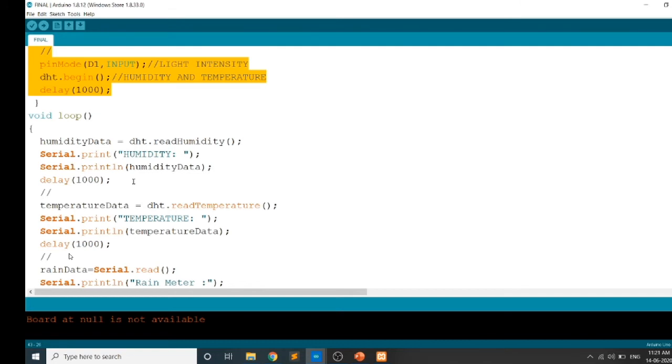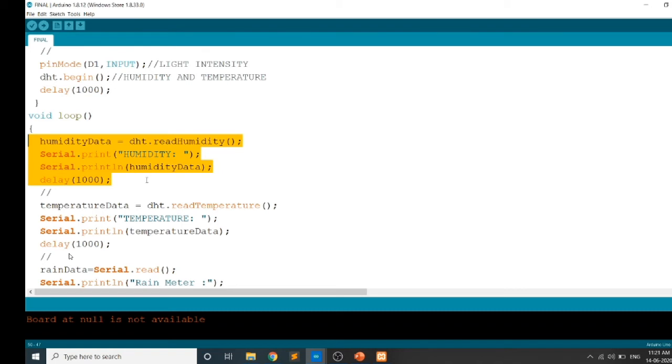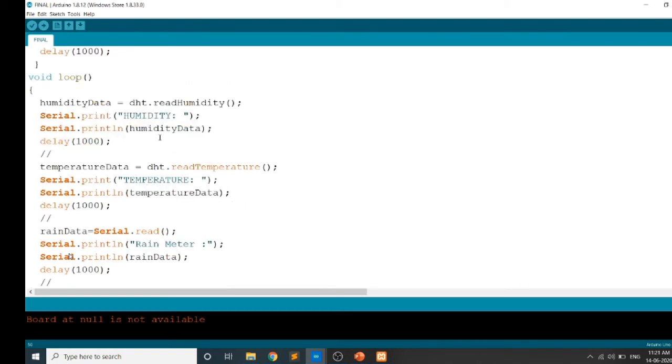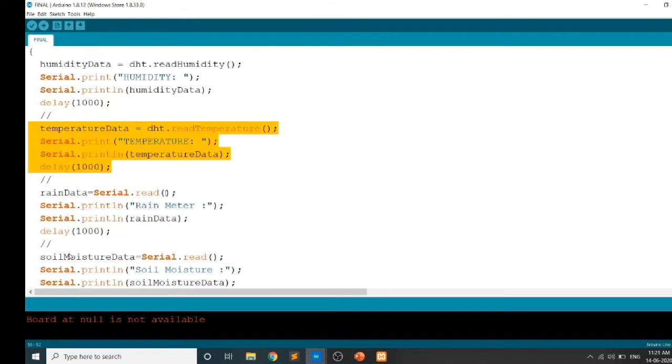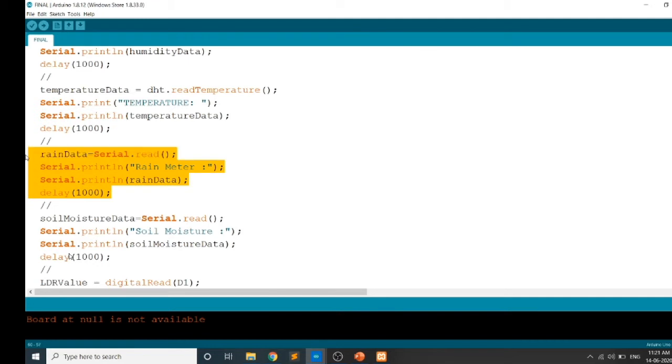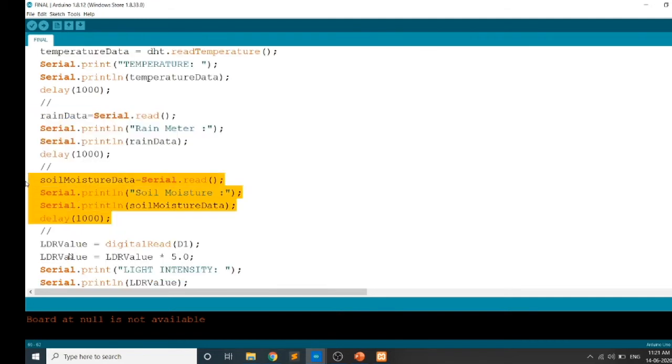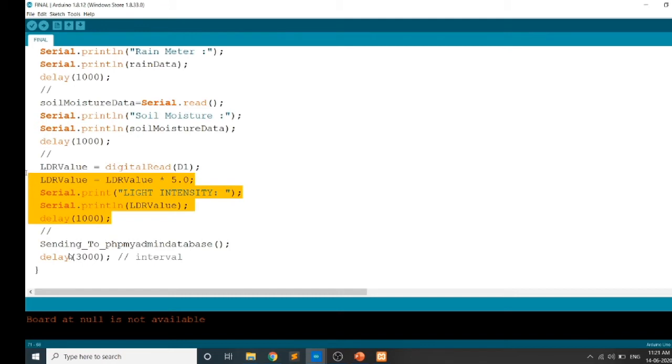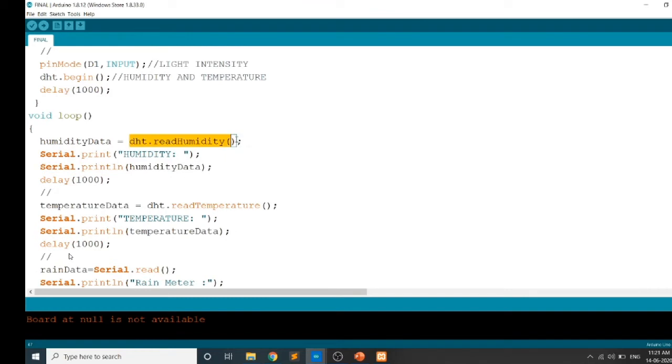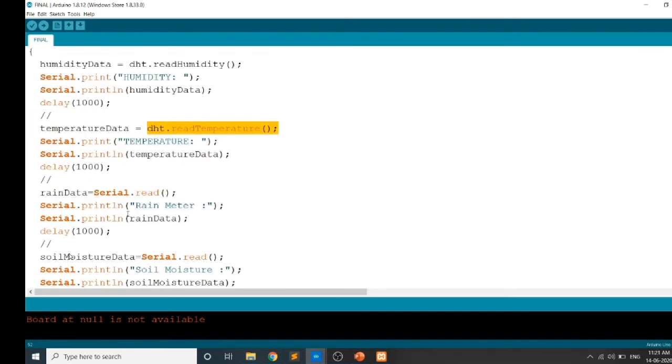First we can see that the humidity data is read and displayed on the serial monitor. Next the temperature is recorded and displayed, and next the rain is recorded and displayed, and next the moisture is recorded and displayed, and next the light intensity is recorded and displayed. The difference is that the humidity data is collected from the DHT sensor, and the temperature is also extracted from the DHT sensor. But the rain data and soil moisture data are read from the Serial.read function.